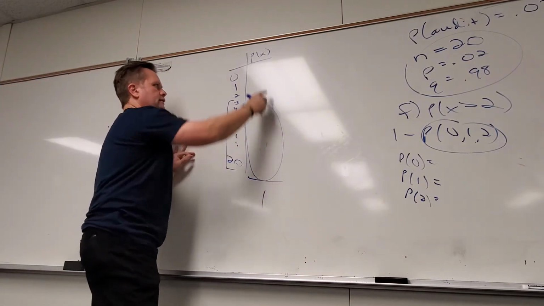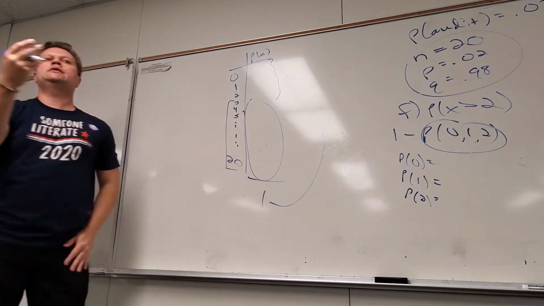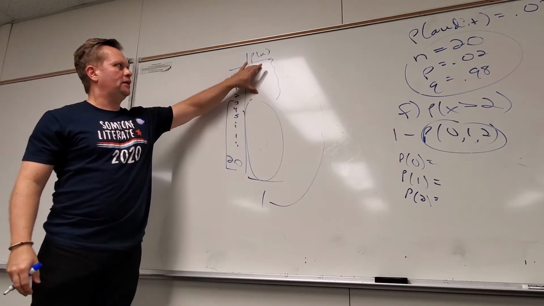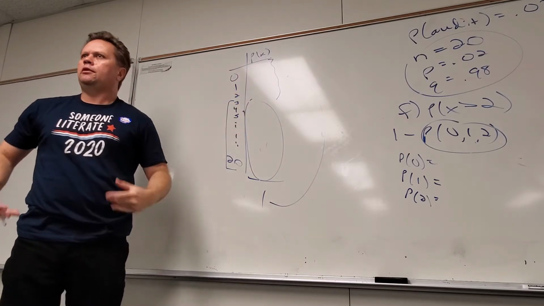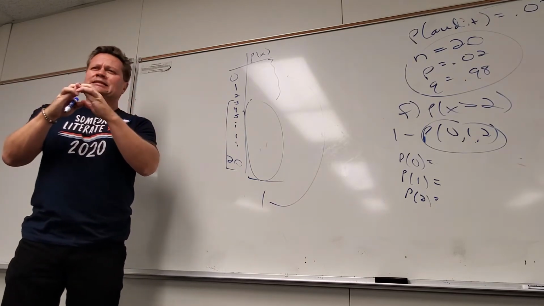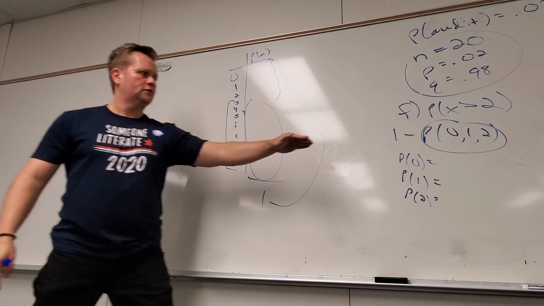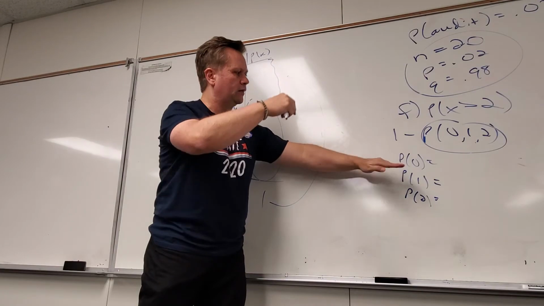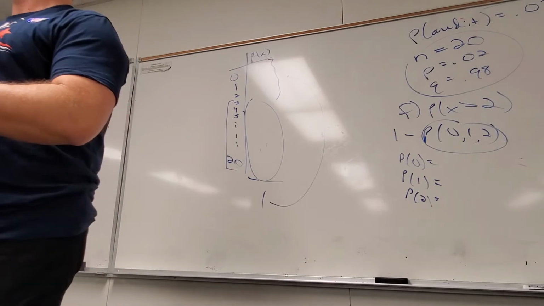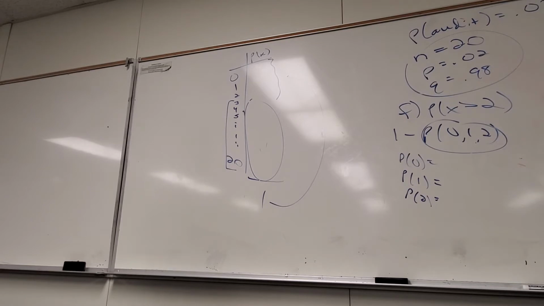I'd much rather realize they all add up to 1. So 1 minus this has to equal this. Of course it does, right? If all of these add up to 1, then 1 minus any piece of it equals the other piece. That only makes complete sense. So either way you want to do it, it's fine. But I would probably do it that way. Right? Do the formula for 0, which you had to do for part E anyway. These are the only 2 extra things you got to do for part F. Add them up, subtract it from 1. Maybe. Okay. Anything else? Any follow-ups to that or something else from homework stuff?